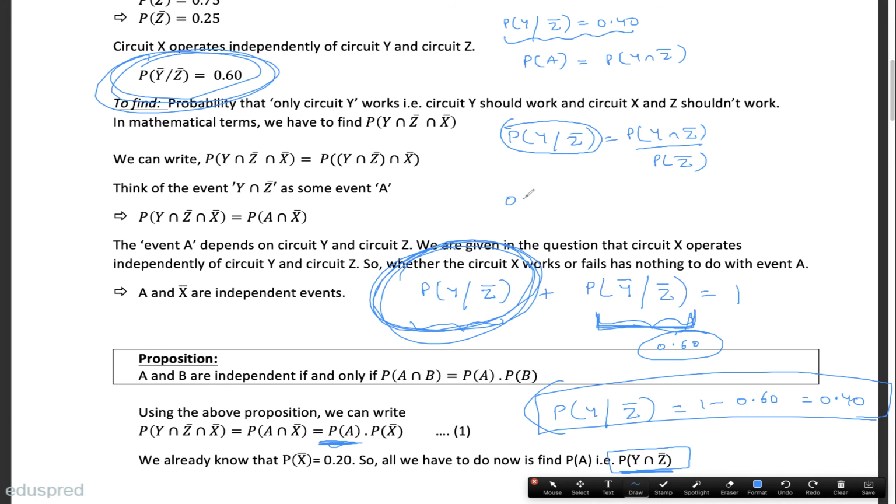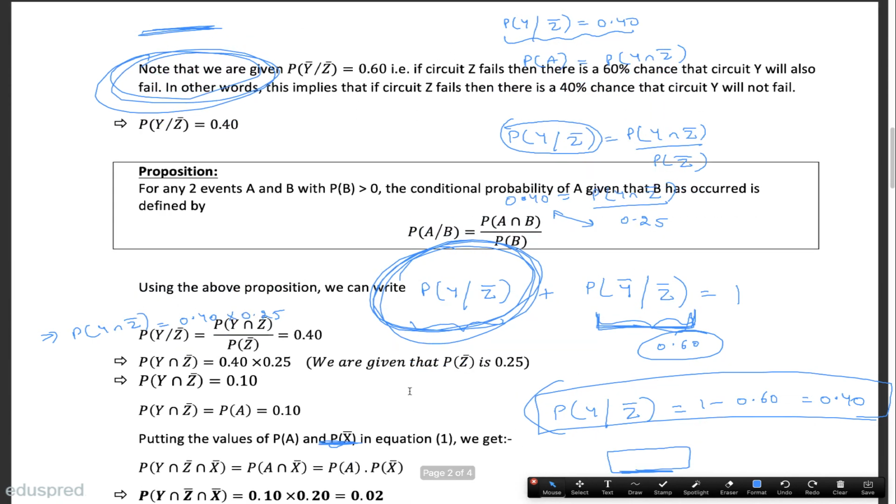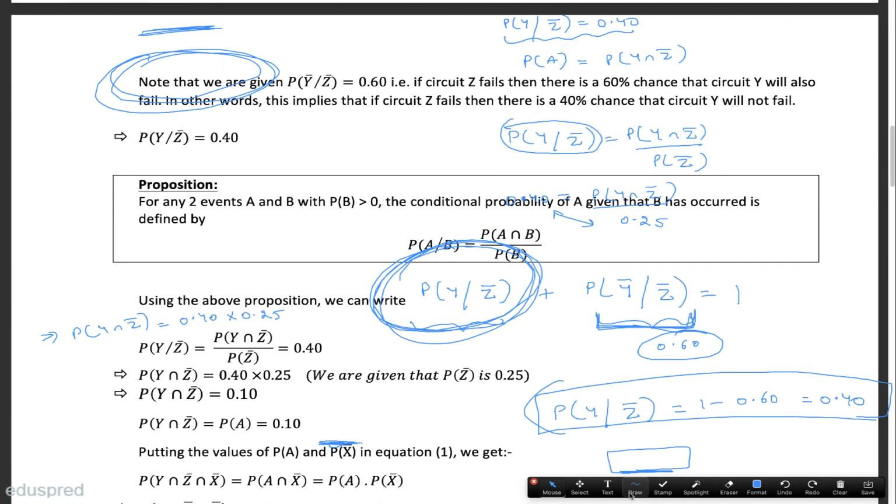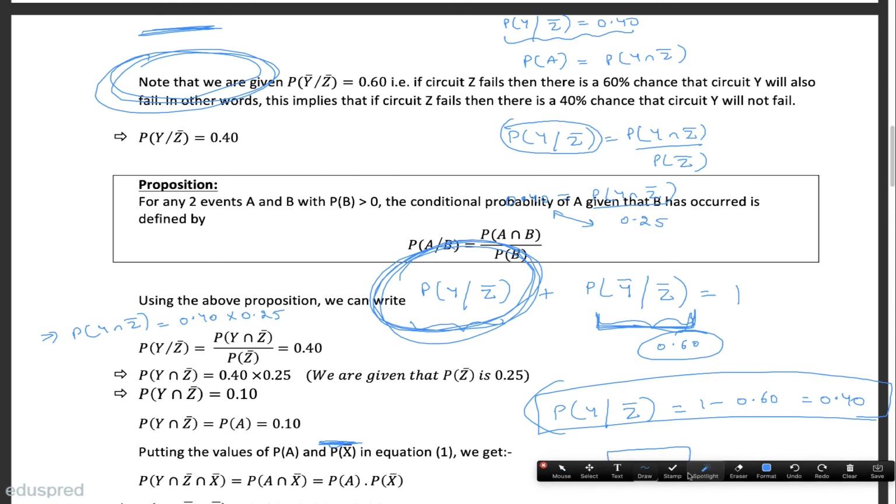Out of these three things, we know this one, it is 0.40. The numerator on the right hand side is the thing that we want to find, so we do not know that. And the denominator is the probability of z bar, which is 0.25, given to us in the question. So the probability of y intersection z bar is the multiplication of these two probabilities, which is 0.40 multiplied by 0.25, and that is equal to 0.10.